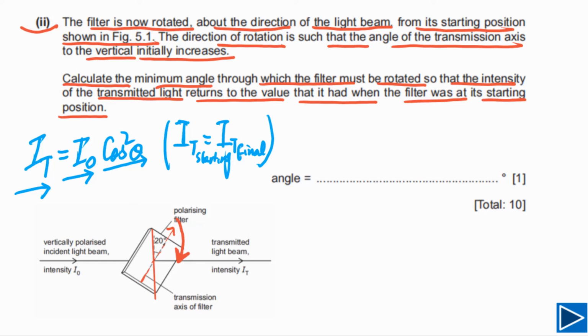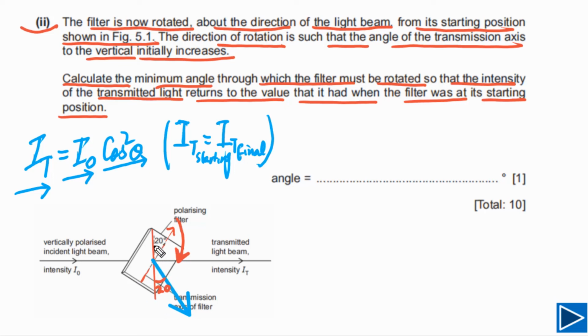In order to understand that, let's look at this angle first of all. In this case, the angle between vertical and transmission axis is 20 degrees. Now we have to rotate this one clockwise, so that the angle between vertical and transmission axis is again 20 degrees. If we rotate this by this much, when this angle is again 20 degrees, it means the intensity of transmitted light again will be the same.